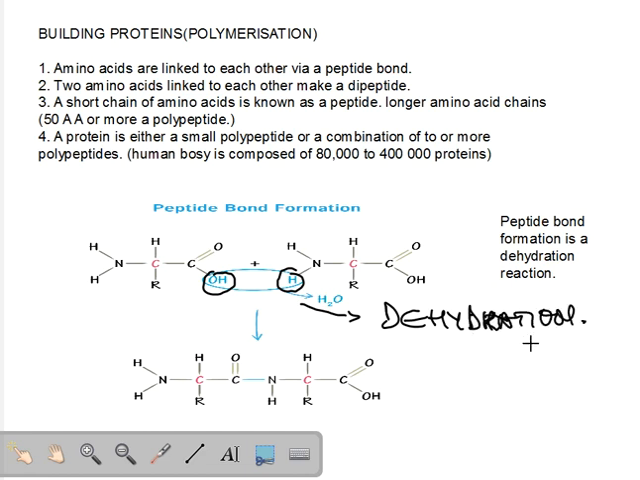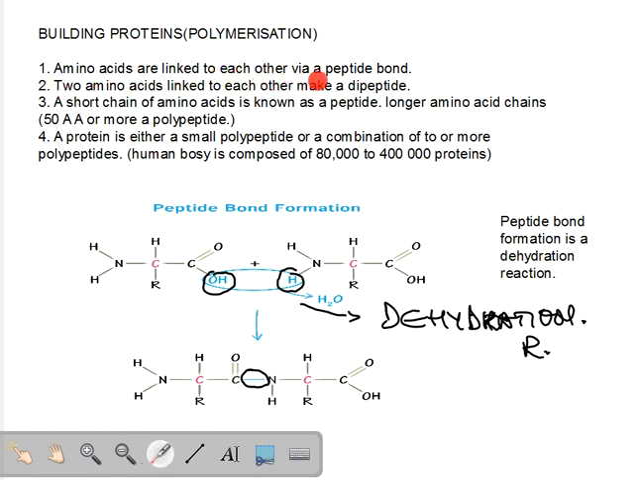So this is called a dehydration reaction because water is removed. When the water is removed, you see this carbon and this nitrogen combine together. They are connected to each other via a bond, via an attractive force. And this bond here is called the peptide bond. So amino acids are linked to each other via a peptide bond.